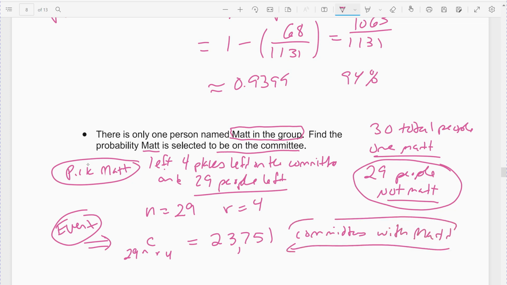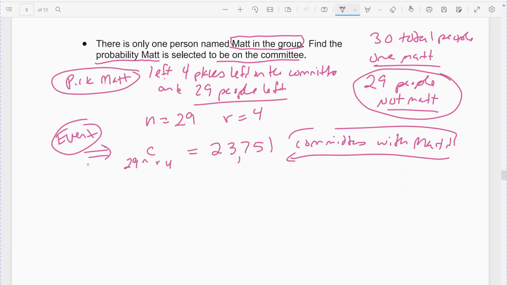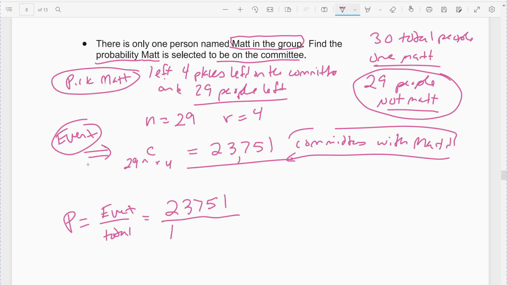That's my event. We want probability, so we're going to take that number and divide it by the total. So probability is our events over our total. Same total we've been using the whole time. So 23,751 groups with Matt divided by our 142,506 total groups, which actually simplifies to 1/6.